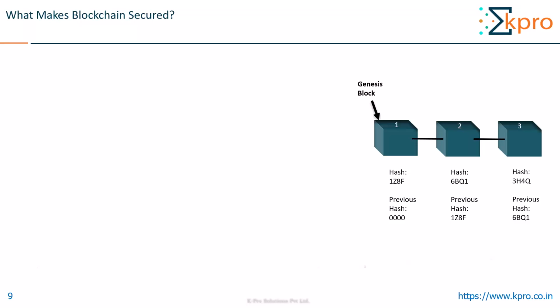So let us consider this is the current state of the blockchain, in which there are just 3 blocks here. This being the first ever block created, it is also known as the Genesis block. And this is the hash of the first block, and the previous hash will be 0 since this is the first block. Similarly, for block 2, this is the hash of the current block, and the previous hash will point to this. Similarly, for the third block, this is the hash of the current block, and the previous hash points to this.